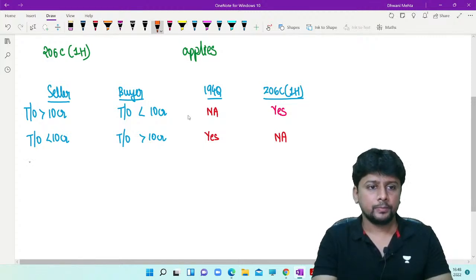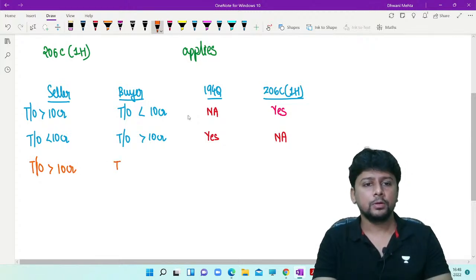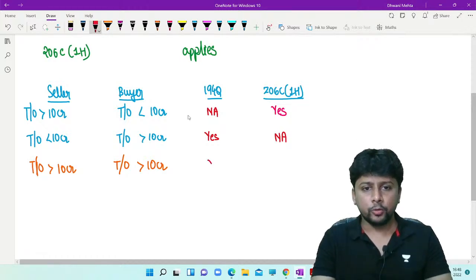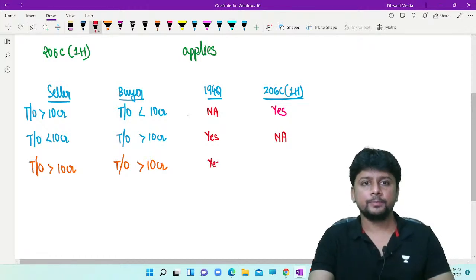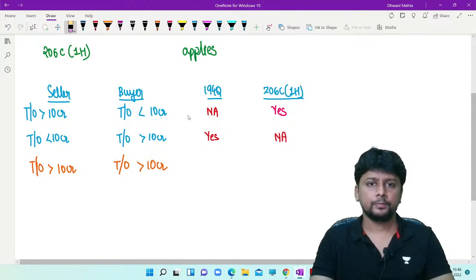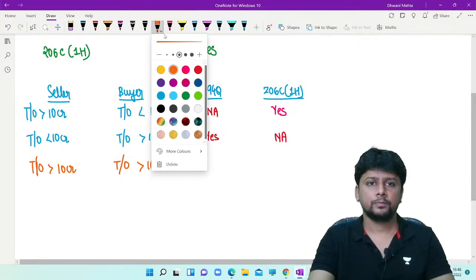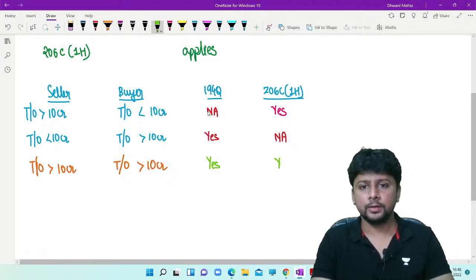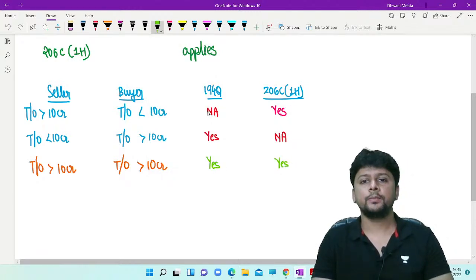Suppose the turnover of the seller in the preceding year exceeded 10 crore, and the turnover of the buyer also exceeded 10 crore. Then both the sections became applicable, 194Q as well and TCS as well.